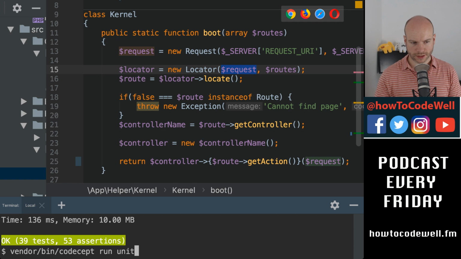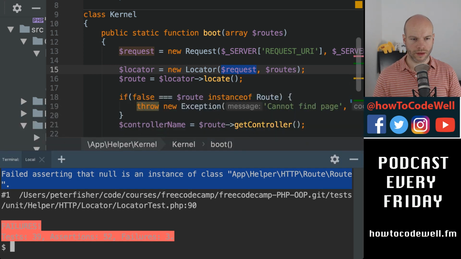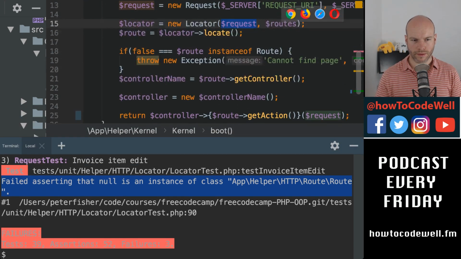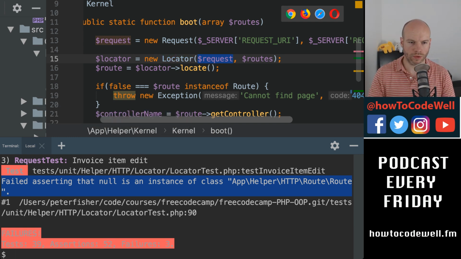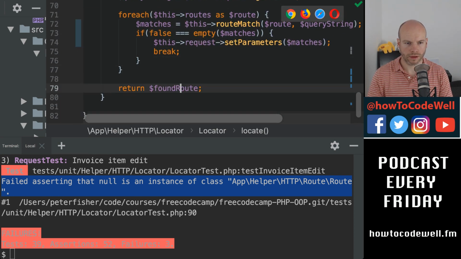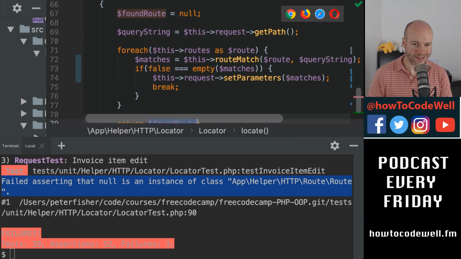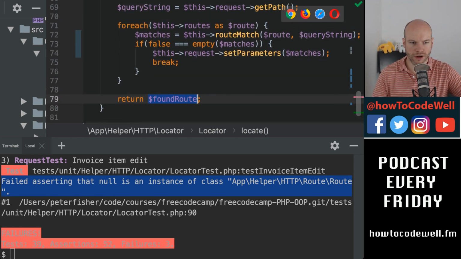Have I killed any of the unit tests? Yes, I have. Okay, this will give me an idea of what's going on. Failed asserting that null is an instance of root. Yeah. Ah, of course. So when we go back to the locator here, because I've changed the... yes, of course. See, test your work, Pete. Test your work. So locate here is returning a null. I haven't actually returned the actual thing.